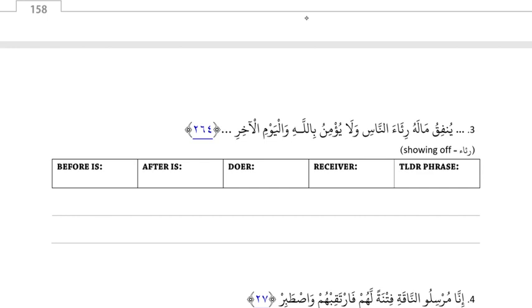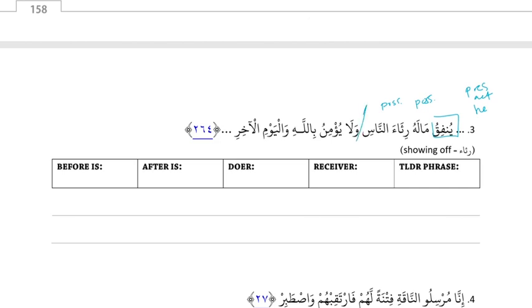ينفق is an action. It's present active, and he. Mala is general, who is specific, so that's possessive. And then who is specific and ri'a is general, so there's a break there. Ri'a is general and nasi is specific, so that's possessive. Good. And then wala yu'minu.